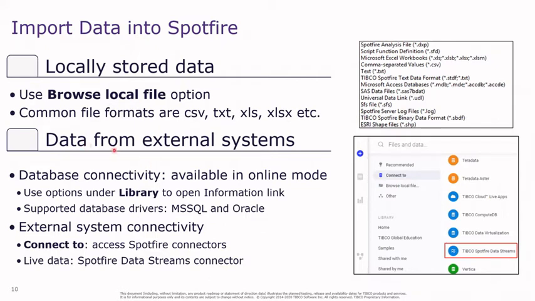If you want to import data from external database systems, you can use either the browse the library option, or connect to. Connect to, as we have already seen, provides a list of different connectors which you can use based on your organization's database.